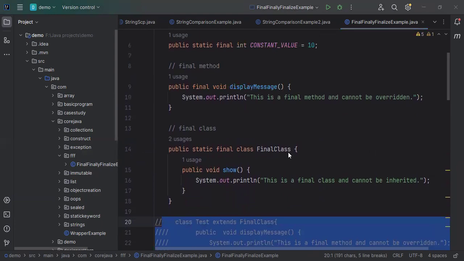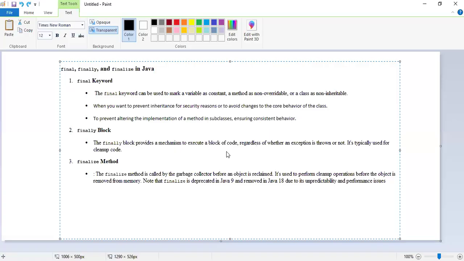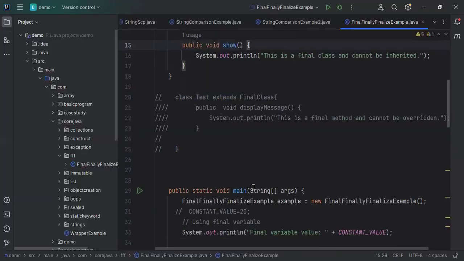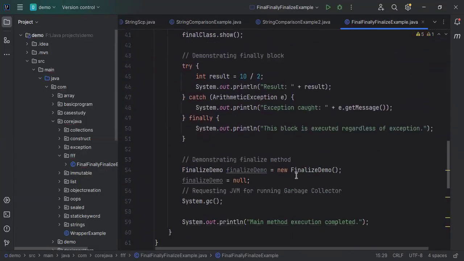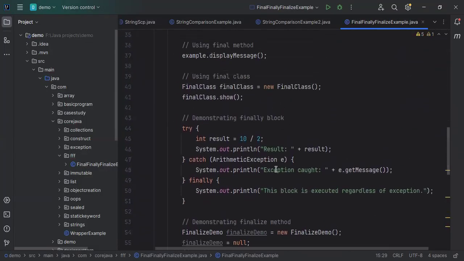Then next is the finally block. Here I have created one example, which we are using in a try catch block. When we divide 10 by 2, we get the result here and it will print the result. But this block will be executed whether an error occurs or not. For example, I will change this to 0. In that case it will also throw an exception and this block will be executed. Let's run our code first and understand this.